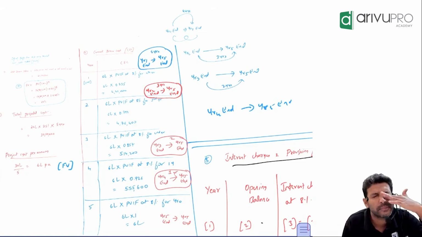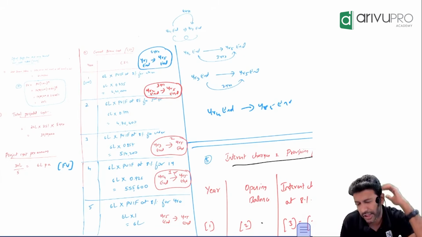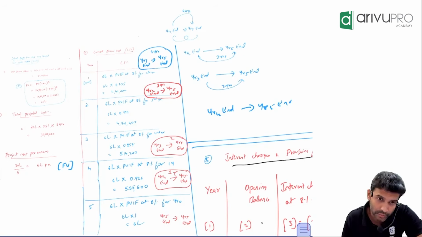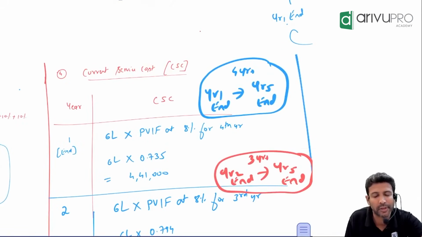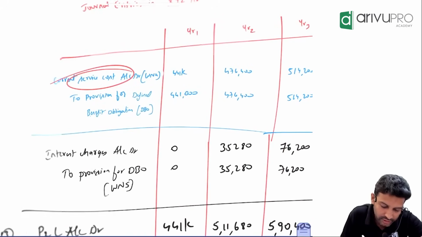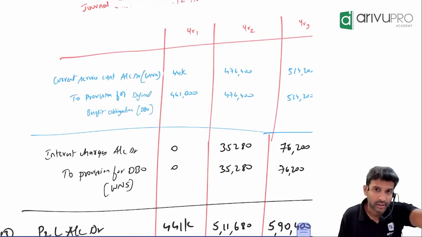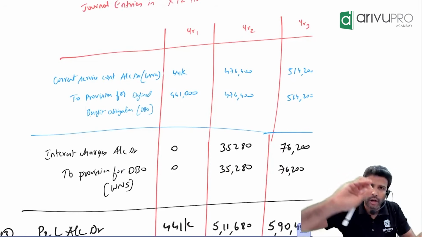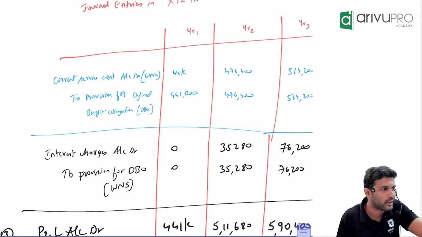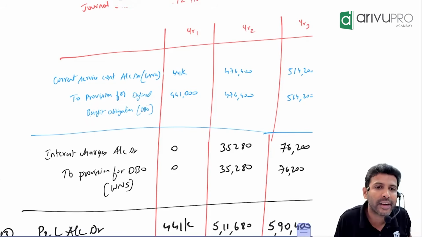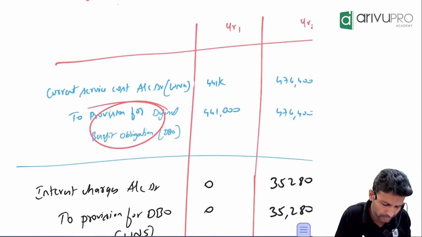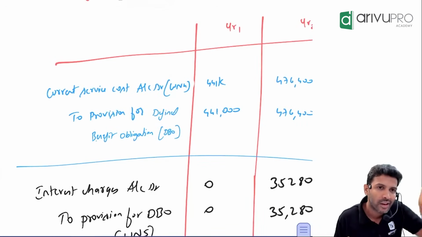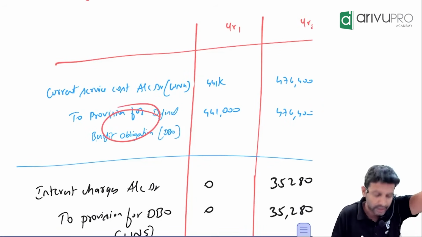Tell me the first entry. What did I say? First you make provision, then you settle. Employee benefit expense. Here we have given a fancy name already. What is the name? Current service cost. So the entry you will pass is current service cost account debit to provision for DBO. DBO means defined benefit obligation. Many books call it this name. This is a liability. Easy.